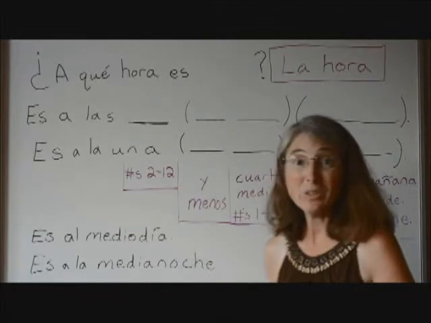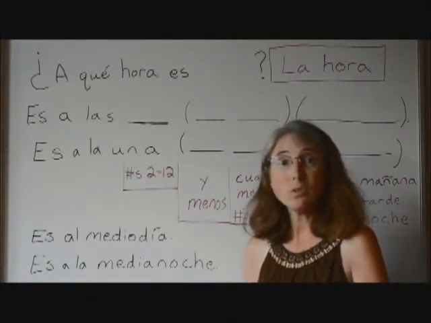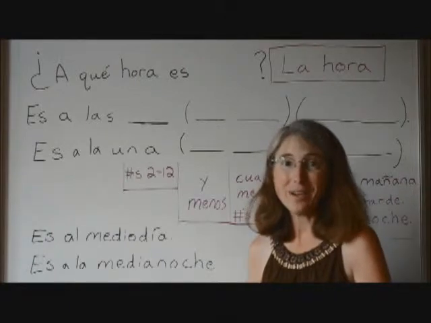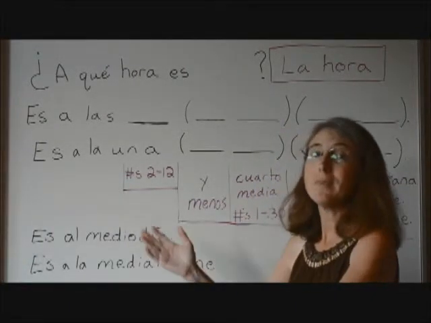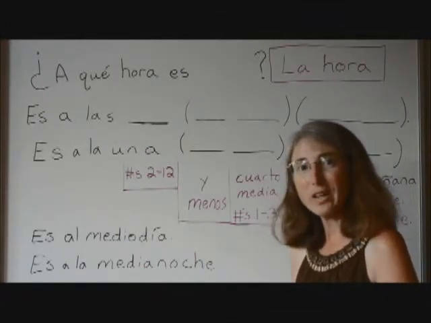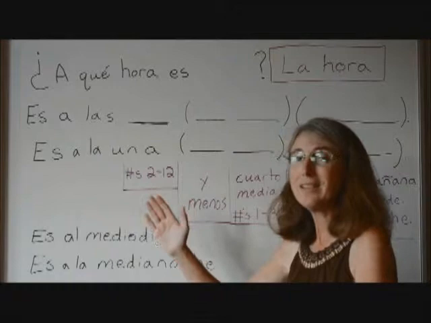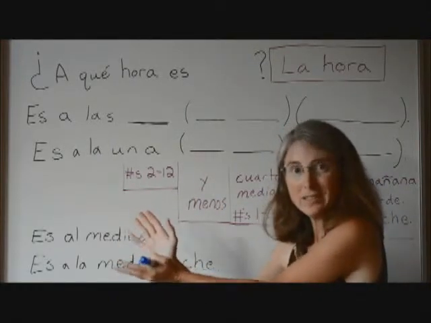And in Spanish, if we want to ask what time an event is going to happen, we're going to use the term hora in that question. To ask what time is the class or what time is the party, the sentence is going to start out, what time is, and then have the event stated after is.